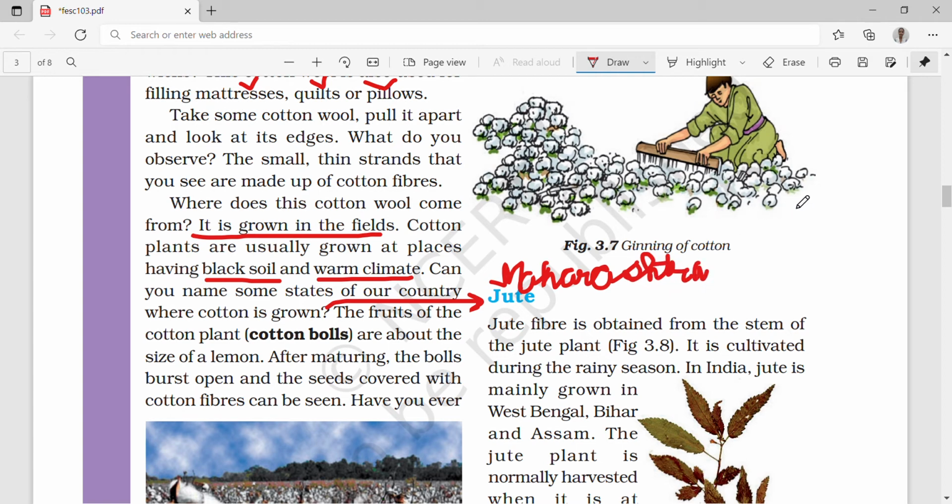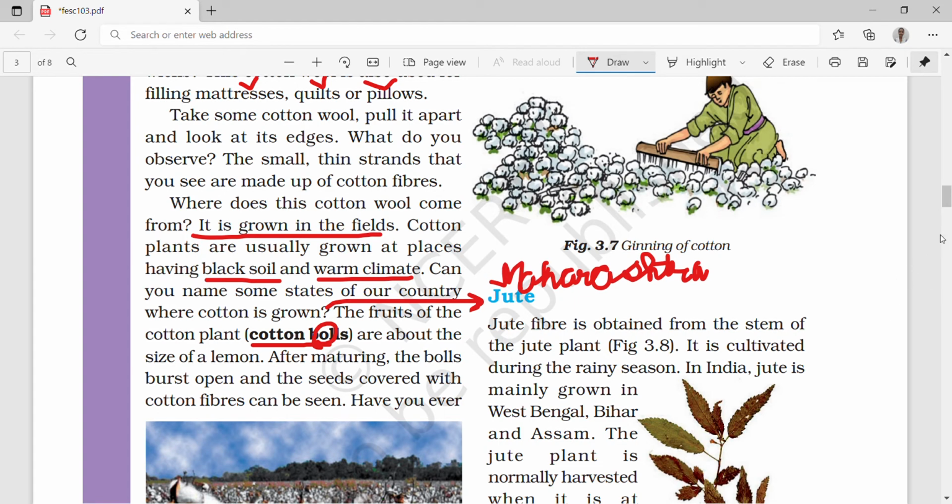The fruits of the cotton plant are known as cotton bolls because they seem to be cotton balls. Here bolls is with O, not with A. They are about the size of a lemon. After maturing, the bolls burst open and the seeds covered with cotton fibers can be seen.